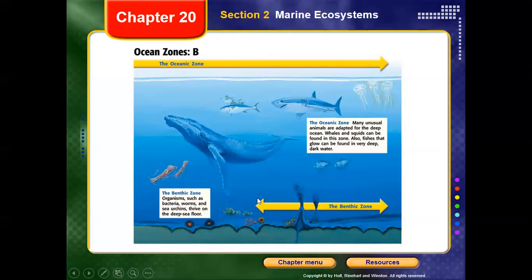So these guys represent the different parts of the ocean, which depend on the change in depth, the availability of sunlight, and of course temperature. So we're going to stop this part. We already studied this, on page 507 of your textbook.